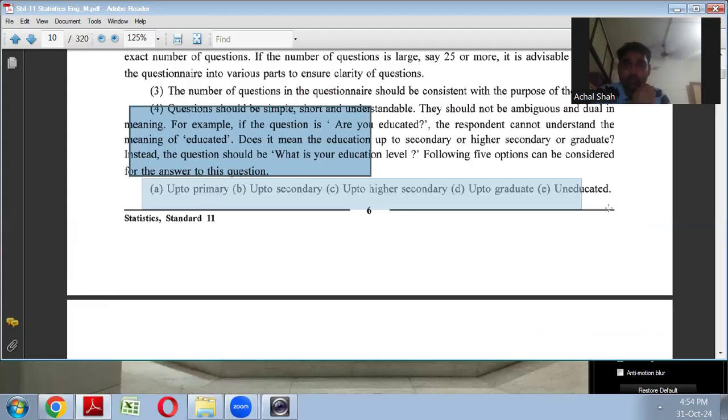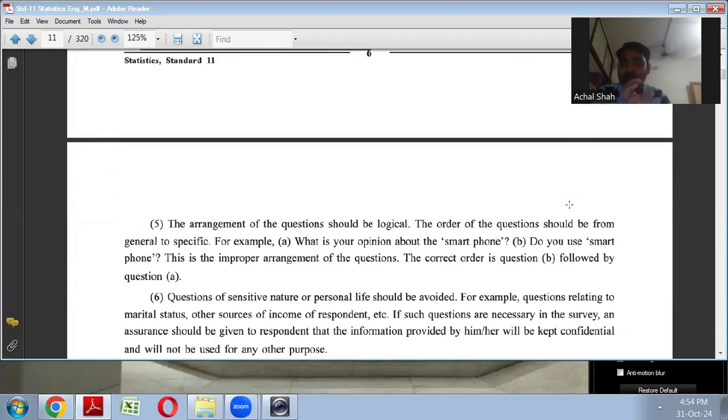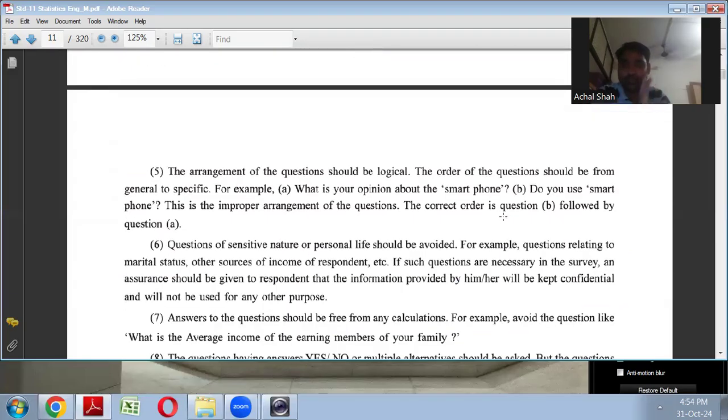So here you can put these kind of options: up to primary, up to secondary, up to higher secondary, up to graduate, uneducated. So he will take appropriately. If he is graduate, he will take D option. If he has not gone to college, he will take up to higher secondary. Likewise. So you have to frame questions whose answers are specific. Do not keep questions that create confusion, because the frustration level will increase.